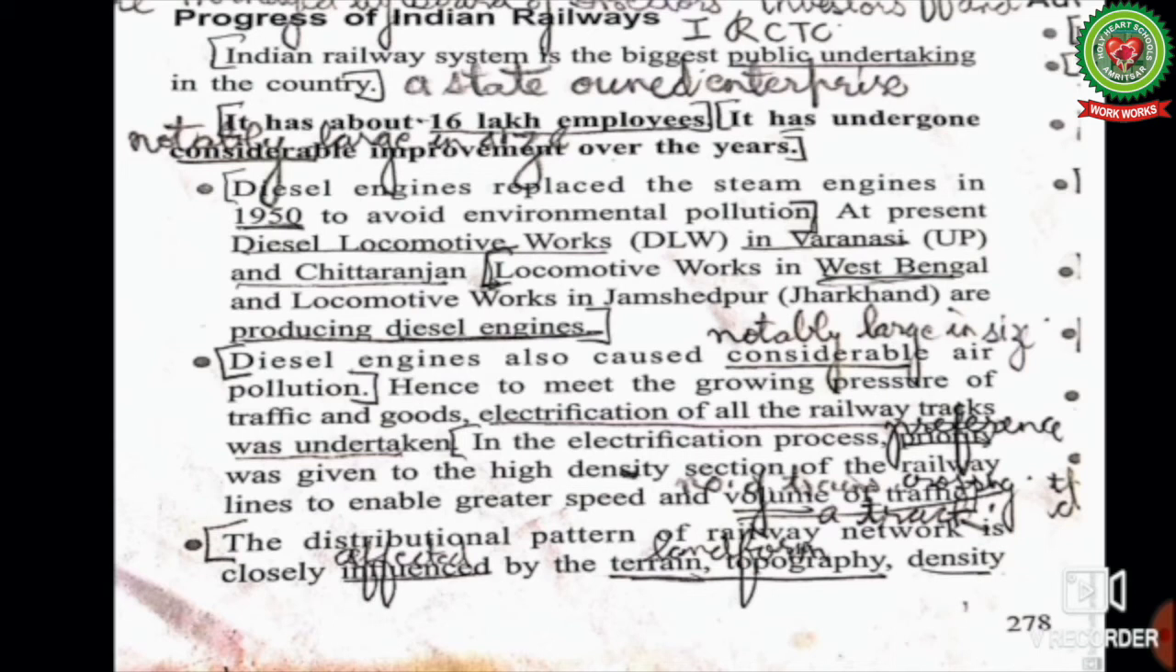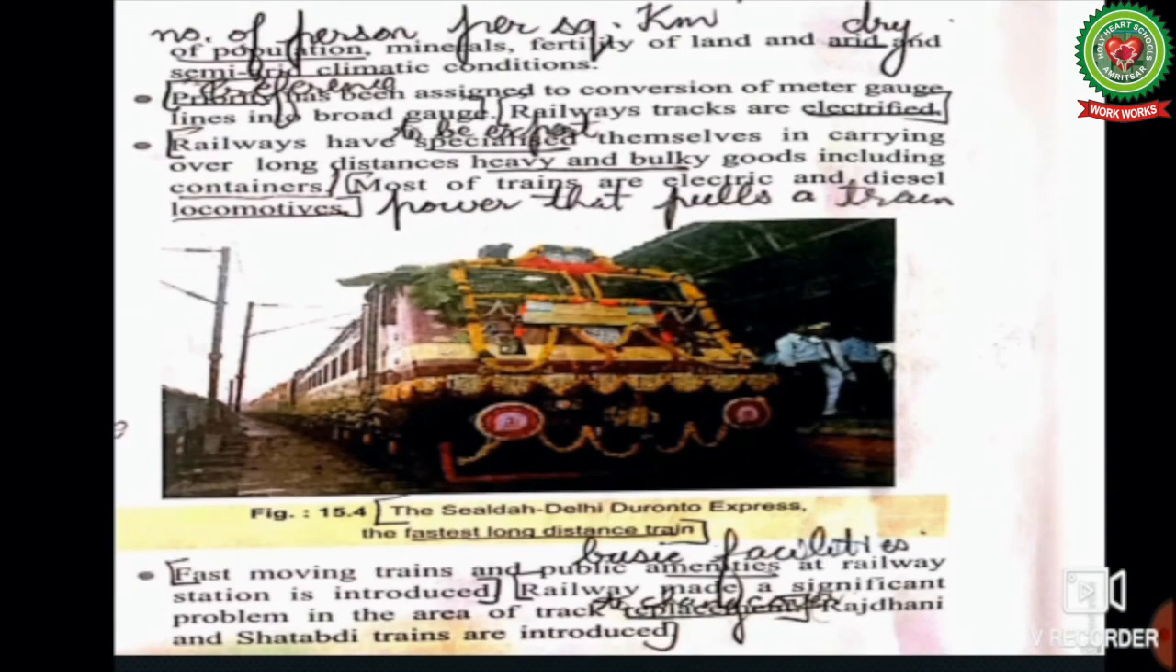Hence, to meet the growing pressure of traffic and goods, electrification of all the railway tracks was undertaken. In the electrification process, preference was given to the high density sections of the railway lines to enable greater speed and volume, that is number of trains running on a track. The distribution pattern of the railway network is closely influenced, that is affected, by the terrain or topography, that is landform, density of population, that is number of persons per square kilometer, minerals, fertility of land, arid and semi-arid, that is dry conditions.